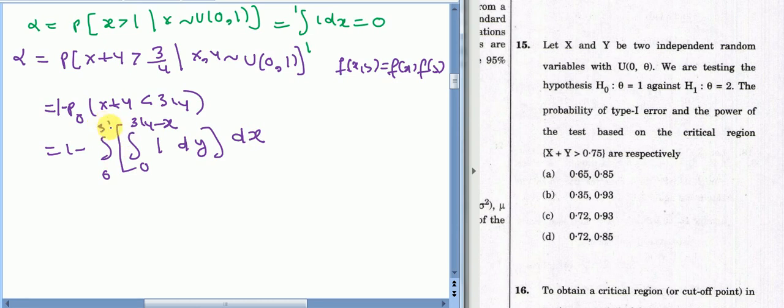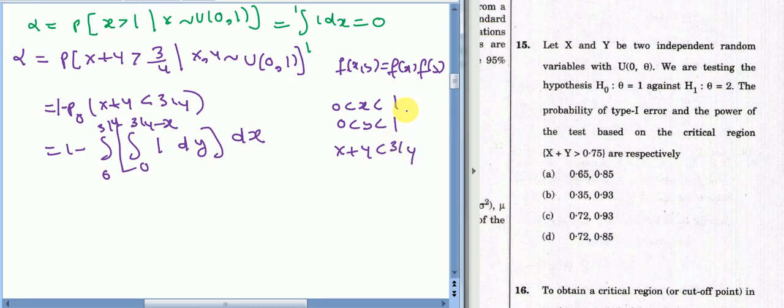Why am I taking these limits? It's an important question. See, your X is lying between 0 and 1, and your Y is lying between 0 and 1. Now since we are taking the event that X plus Y is less than 3/4, no X or no Y can be more than 3/4.